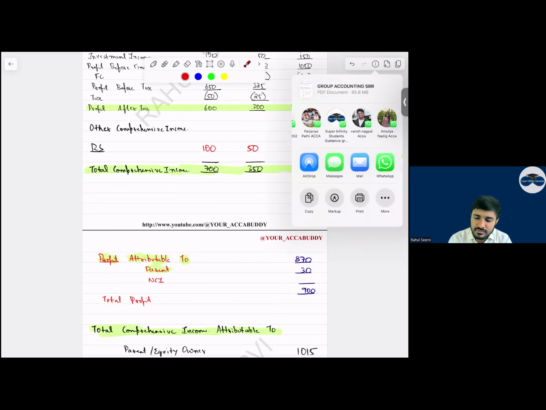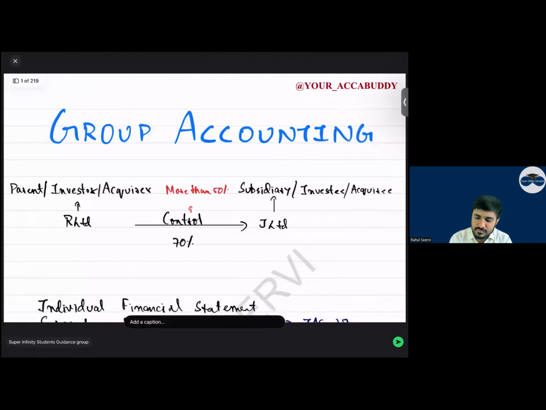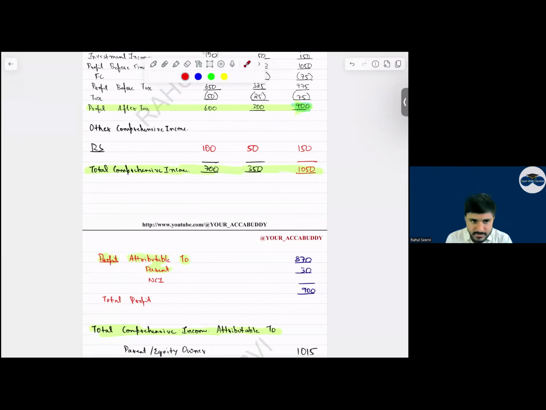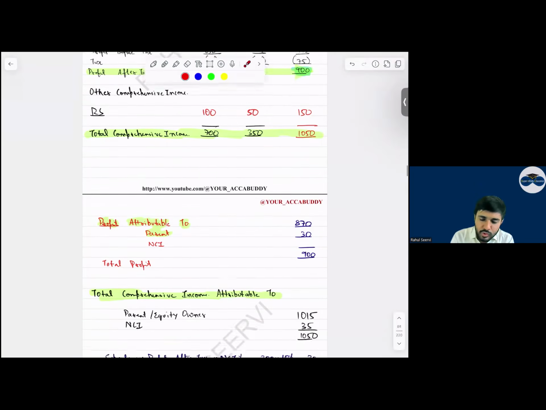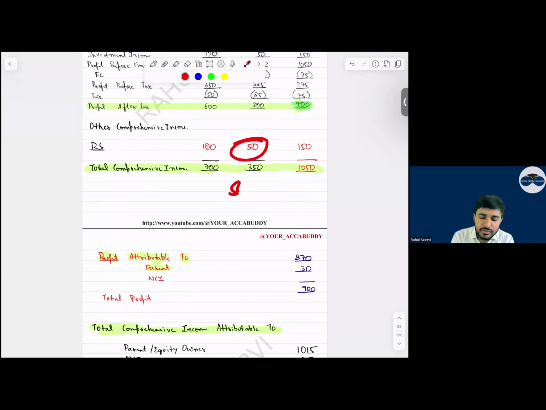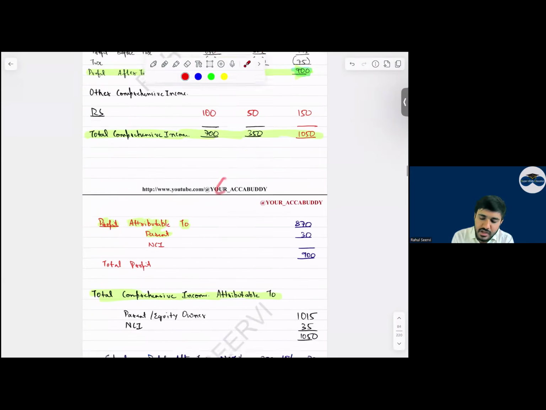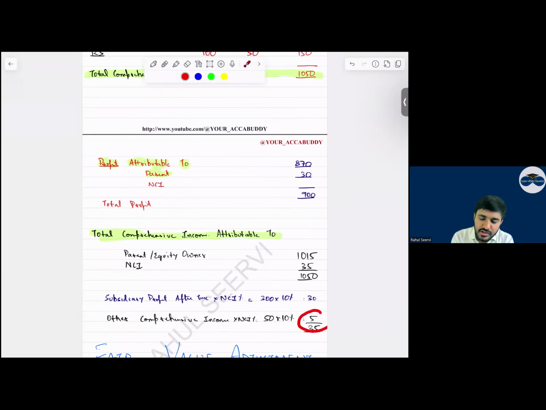Yes, sir. With this is that. Then the same, total other comprehensive income is 50. Out of this 50, 10% belongs to NCI. So I've added this 10%. So in total, 35 belongs to NCI and the remaining will be done here.